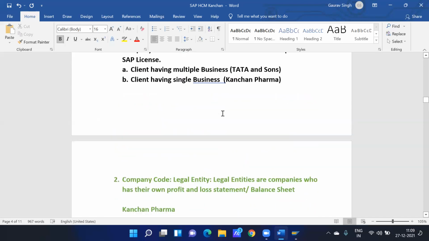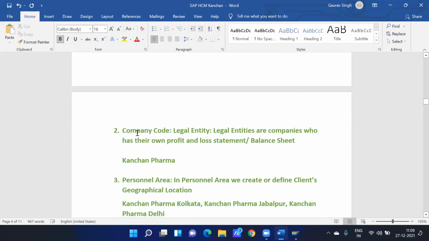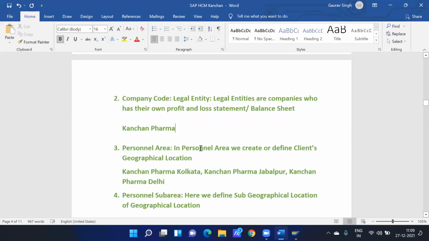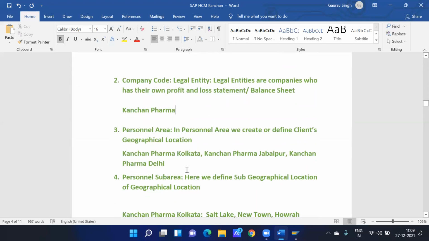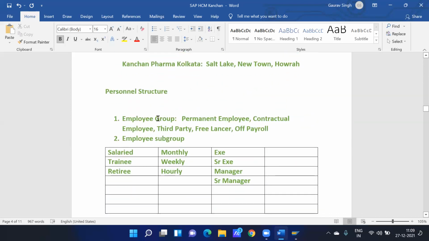So in company, we have to create my client, and in section 2, company code, we have to create the legal entity for which company we have to do the configuration. And in personal area, we have to create geographical locations or sub-geographical locations. And in personal structure, we have to create employee group and employee subgroup. It depends on your client requirement, because each and every company has their own set of employees.